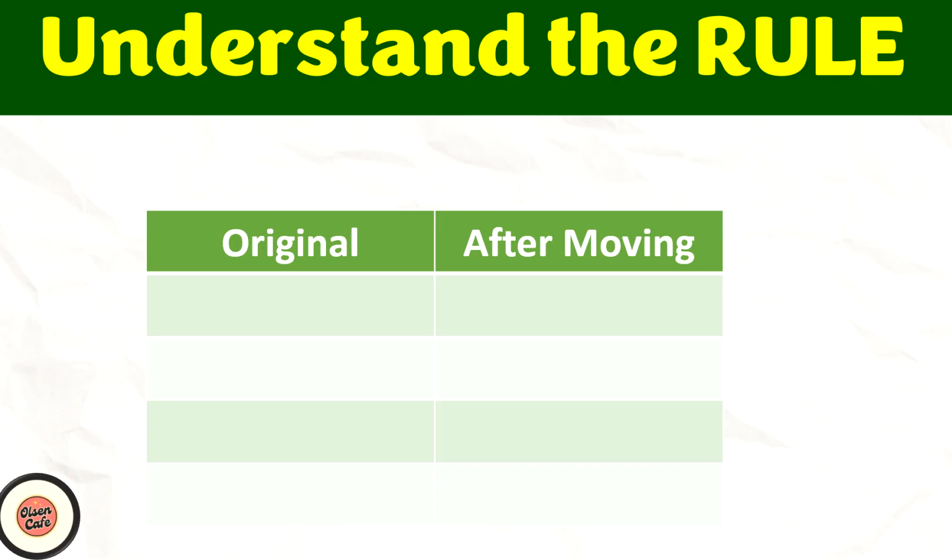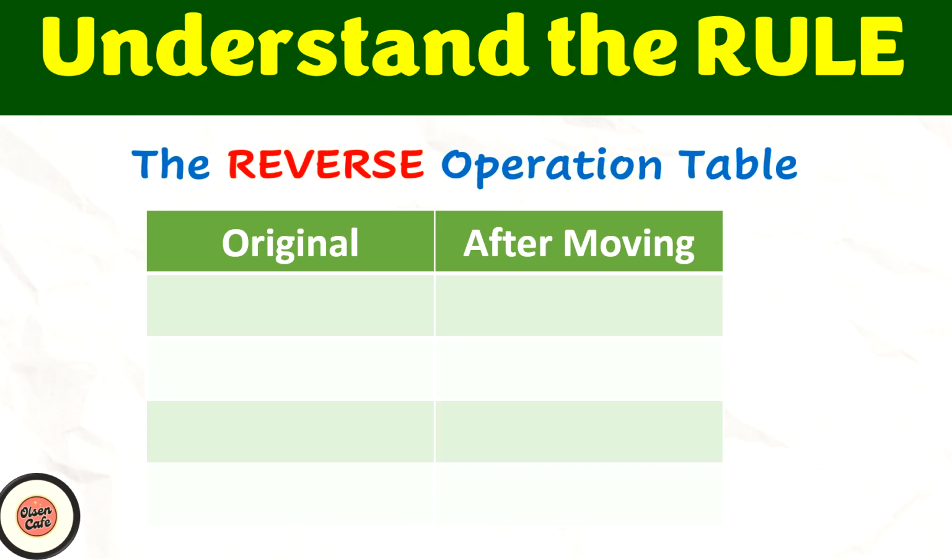Besides the story, we also need to understand some basic rules. This is the reverse operation table that all of you need to be very familiar with. If in the original equation it is plus 7, after we move, we need to reverse the operation, so this will give us negative 7.